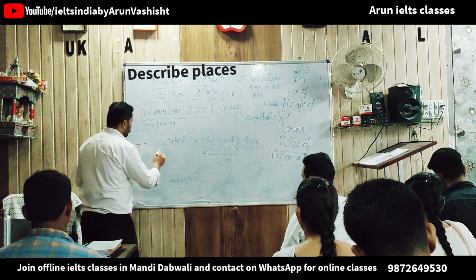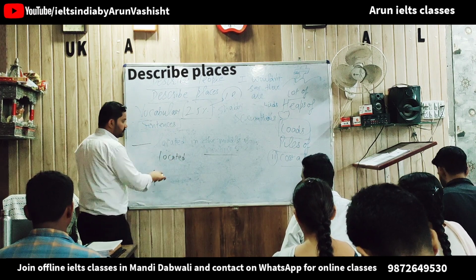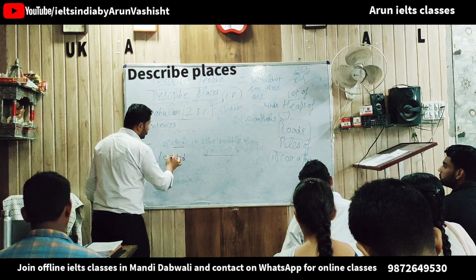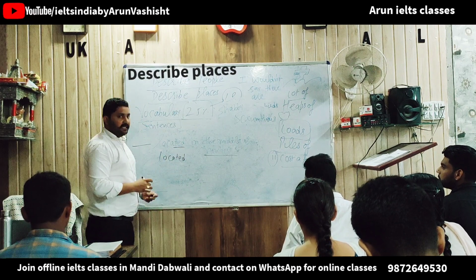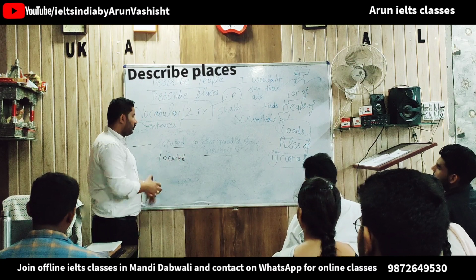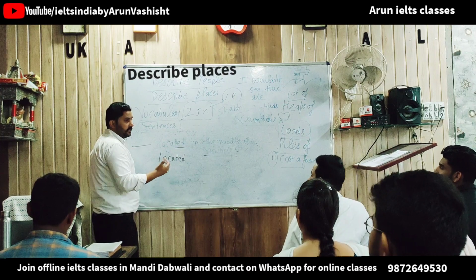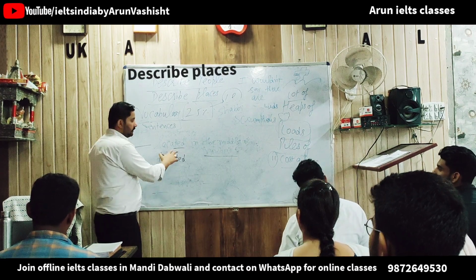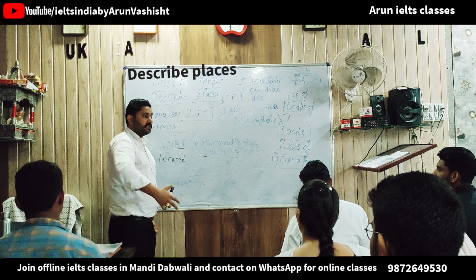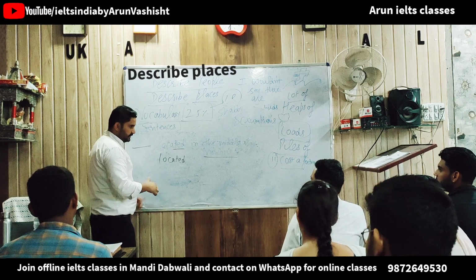Next, if something is located, or we can also use situated. Sometimes people pronounce this wrongly, whenever you have t before ed, it's not going to be ar. Located, located, located. Or situated, we can say that.